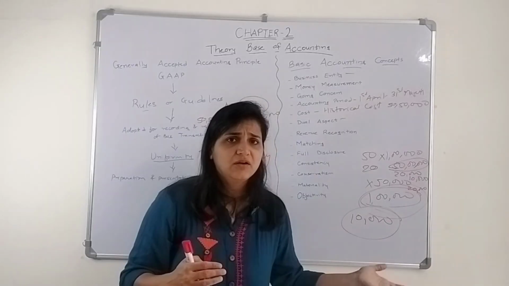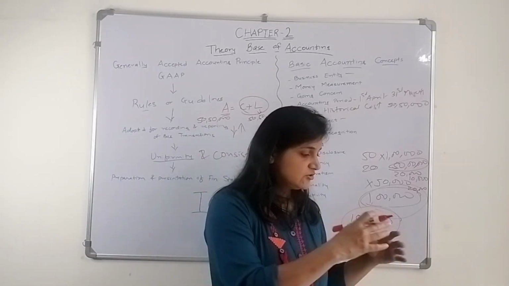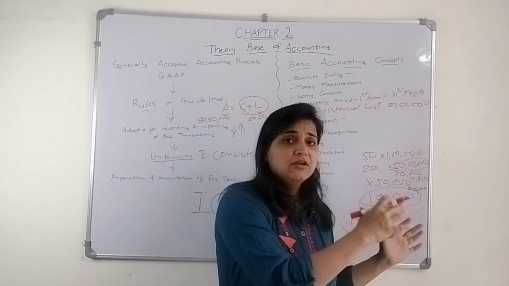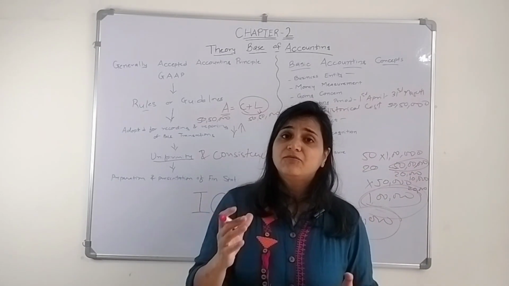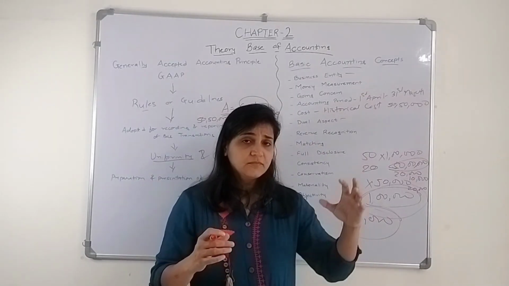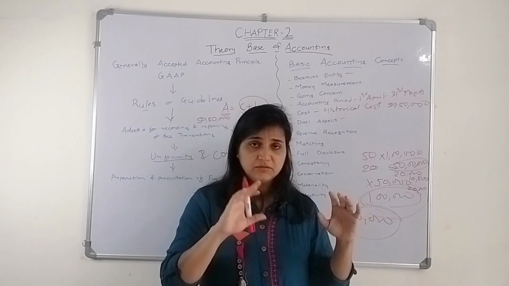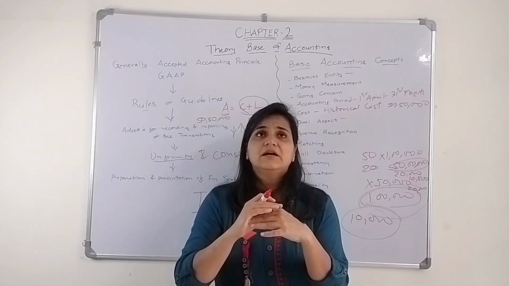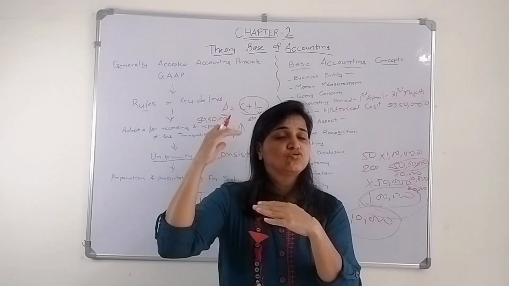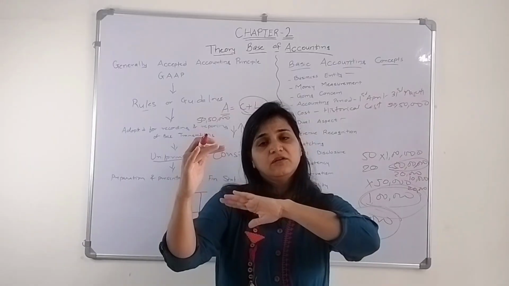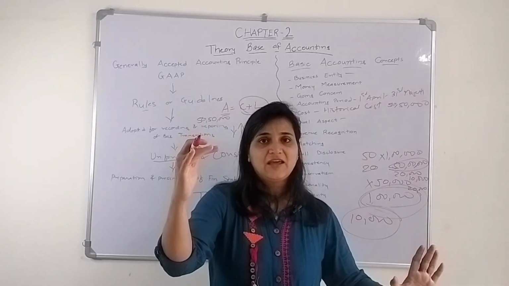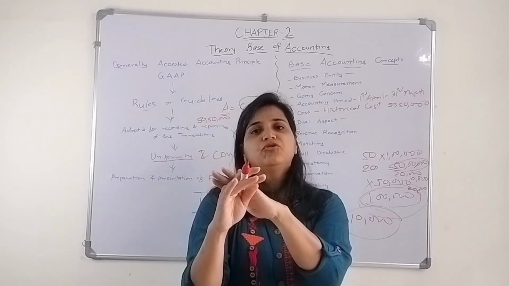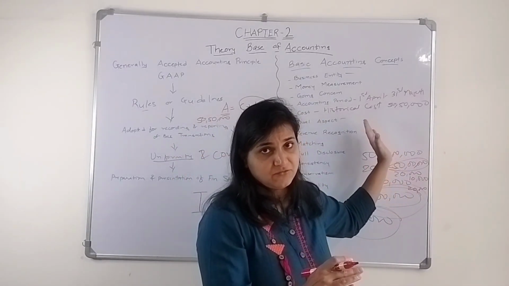Like I said, there's a godown lying down. There's a certain godown which I'm not using. I have rented it to somebody, so that person is using it. So these are the two major sources of income. Now, when is the revenue recognized? In case of sale of goods and services, the moment I sold the goods, even if I have not received any cash for it, at that time my revenue is recognized.